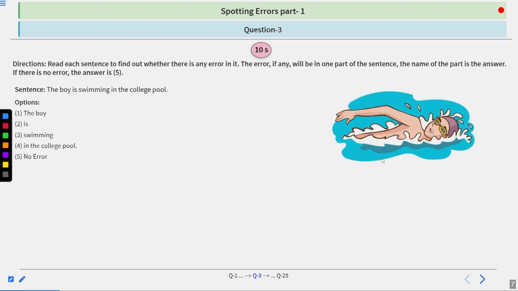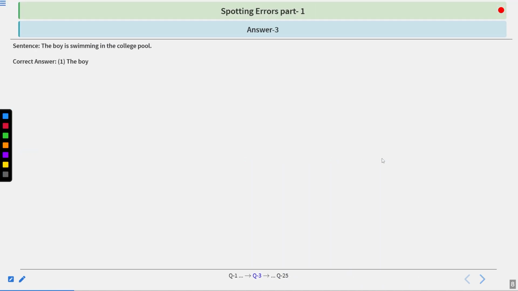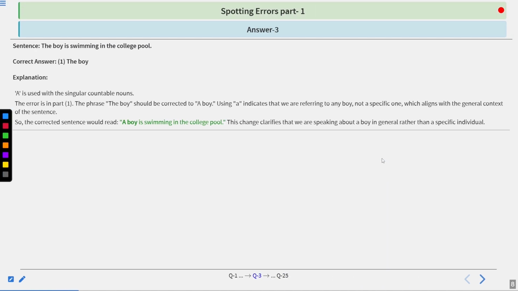There is a sentence, the boy is swimming in the college pool. You have 10 seconds to spot the error. I hope you have found it. The correct answer is the boy. The explanation is, a is used with singular countable nouns. The phrase the boy should be corrected to a boy.